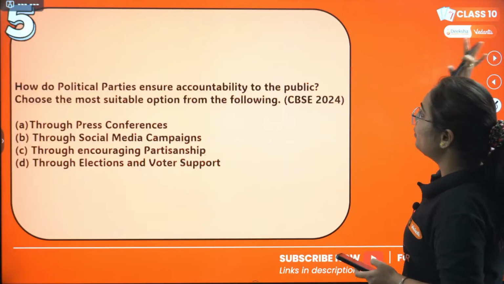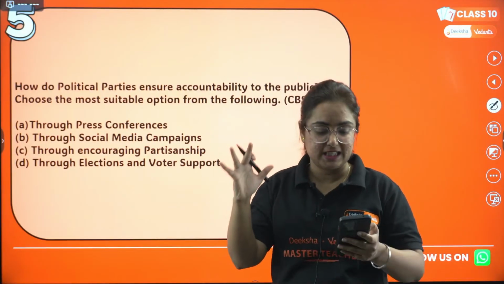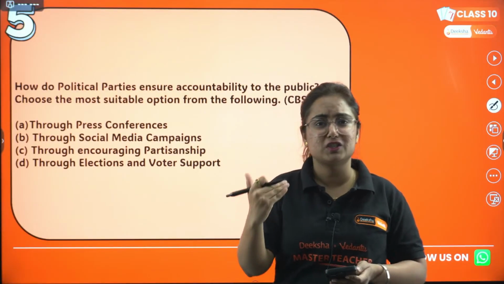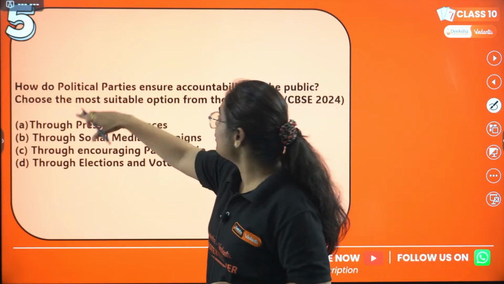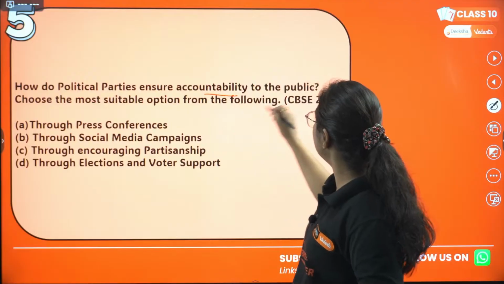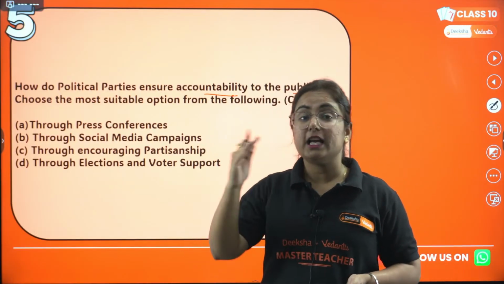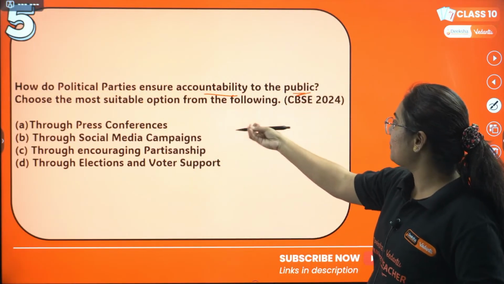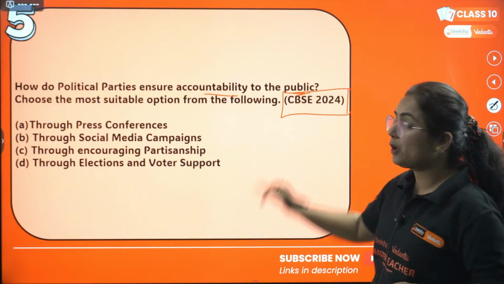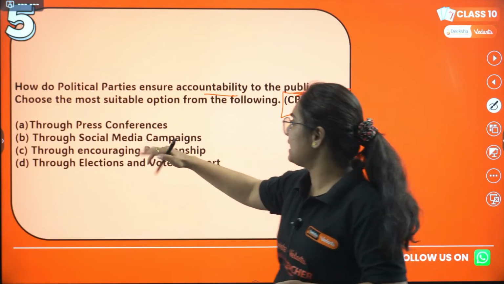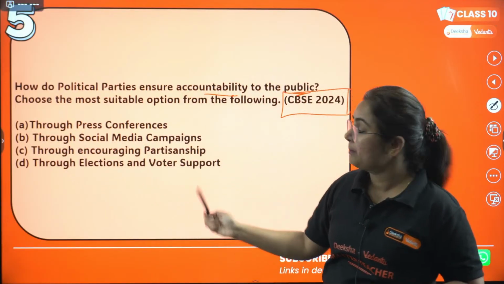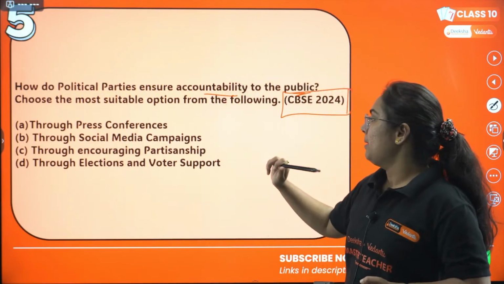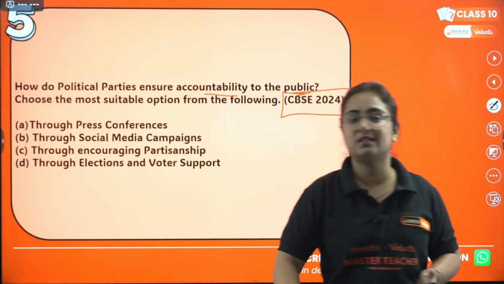Fine. So moving to the next question, that is the 5th question of the day, and we have completed 25% of the questions and are moving ahead with more tricky questions. 5th question: how do political parties ensure accountability to the public? Choose the most appropriate option. This was asked in the CBSE paper of 2024. Options are A, through press conference; B, through social media campaigns; C, through encouraging partisanship; or D, through elections and voters support.